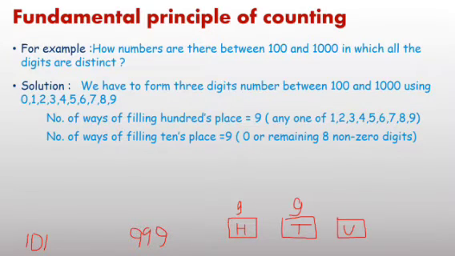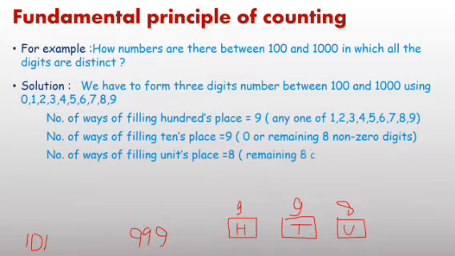Then at unit place, again think how many options you have. Total number of digits 10. One digit written here with the condition that 0 is not possible, therefore you have 9 options. Second digit written here. Now out of 10, 2 digits we have written. How many digits remain now? Total 8 digits remain.